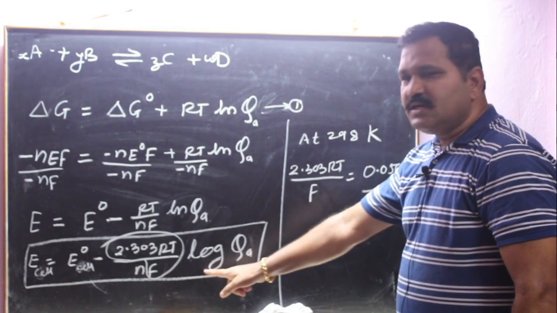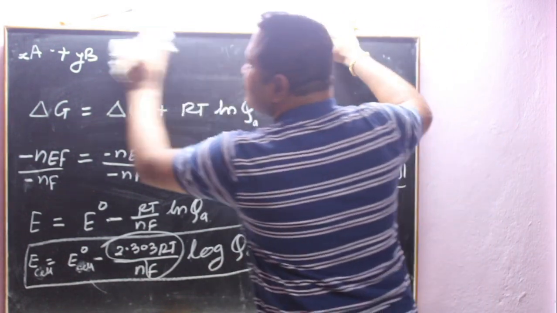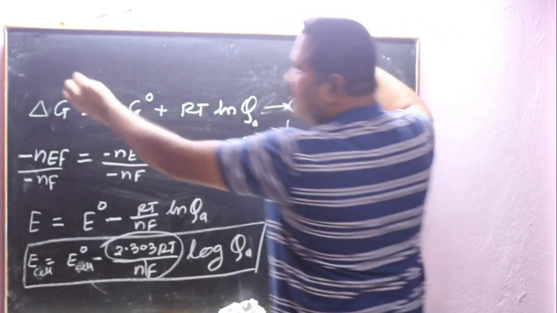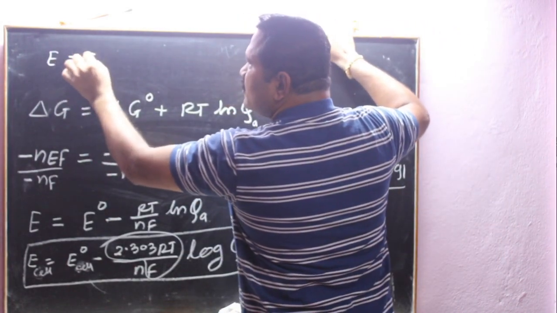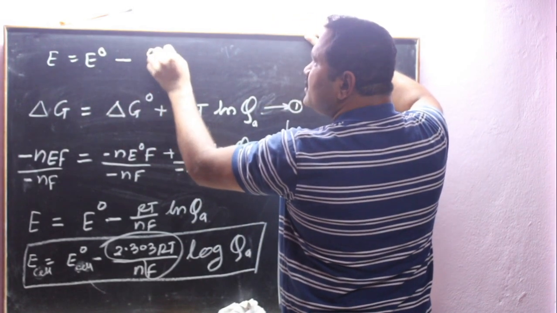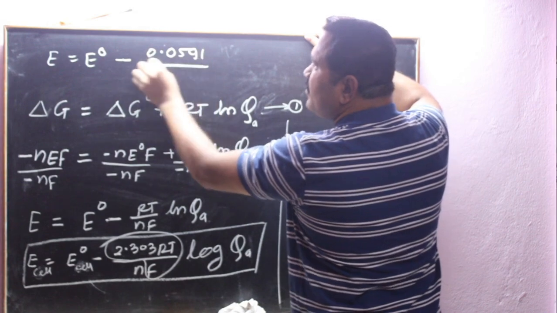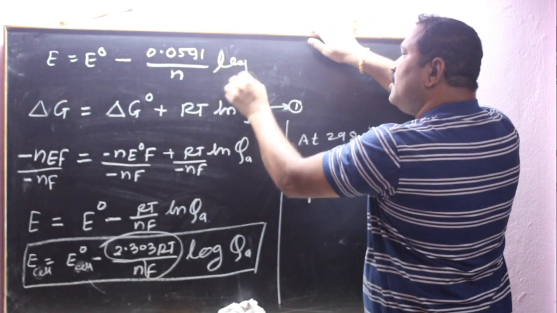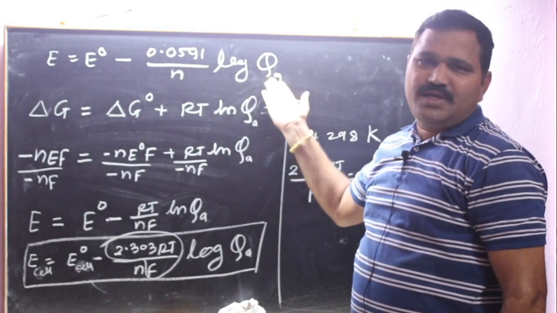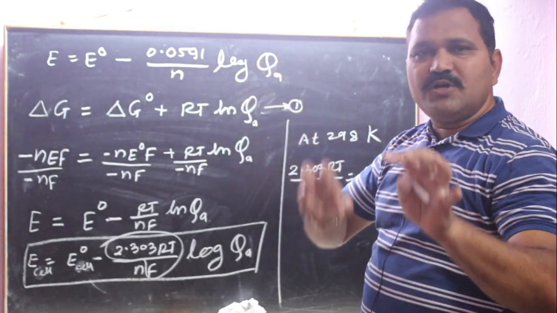Therefore, the final Nernst equation becomes the simplified Nernst equation. It will be E is equal to E naught minus 0.0591 upon N log of QA. You can put the value of QA here for a particular reaction.